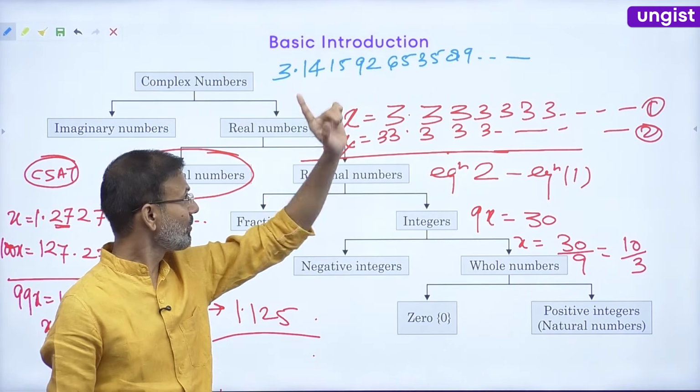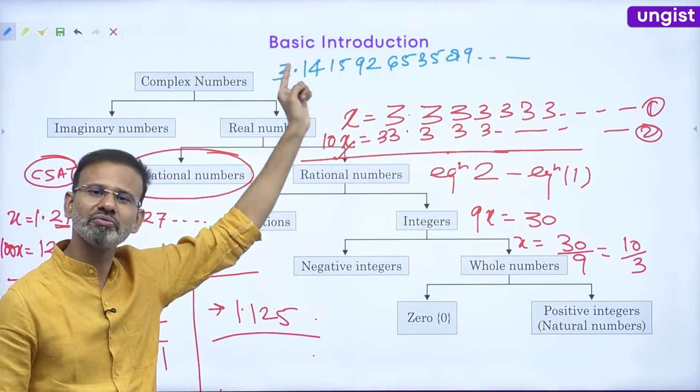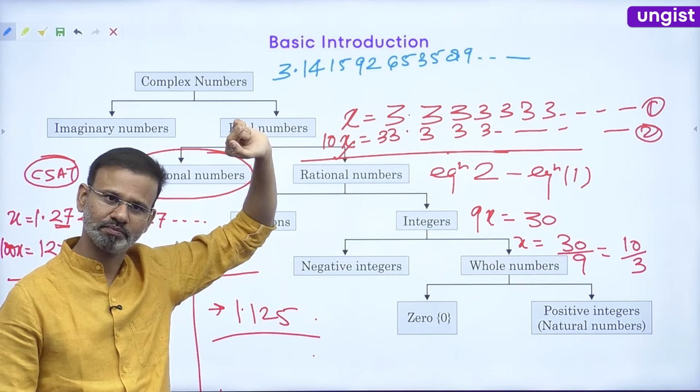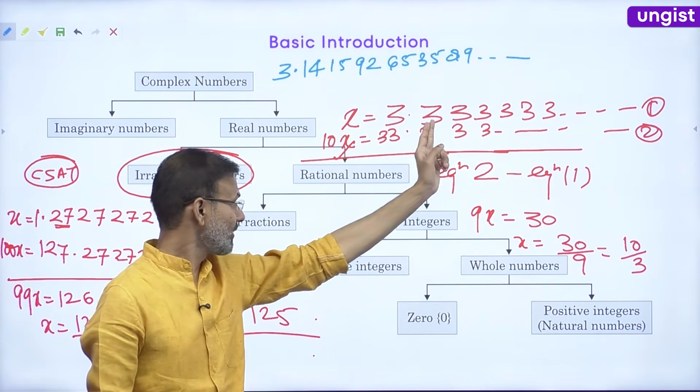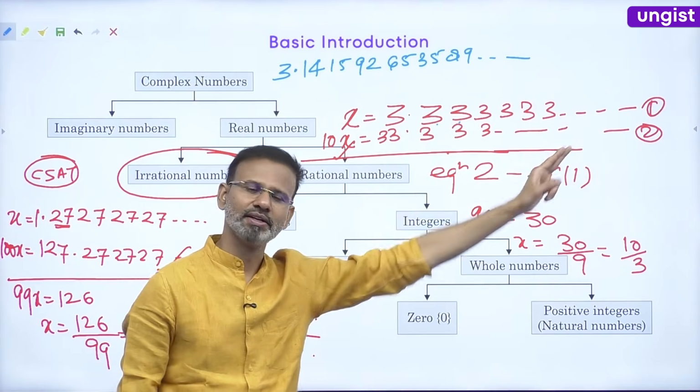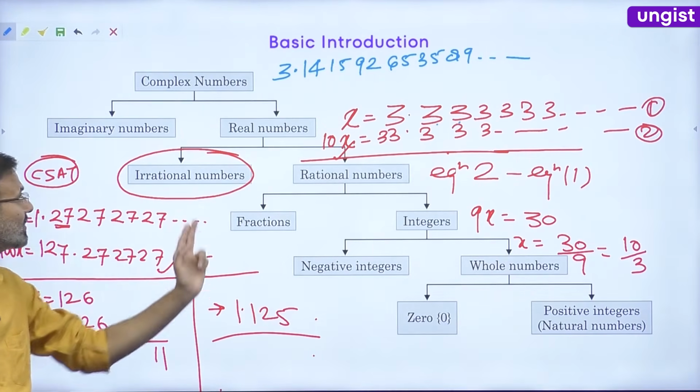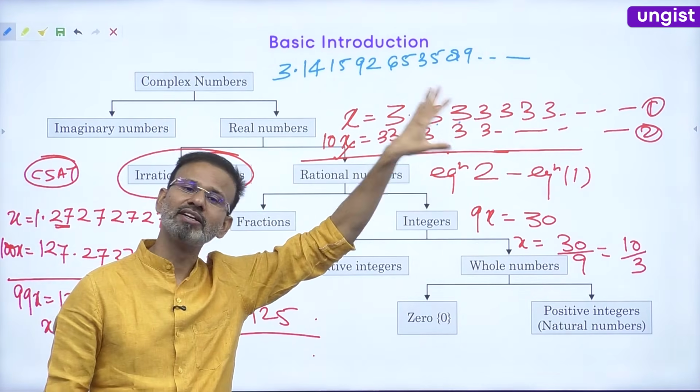Now, if I ask you to convert this number into fraction, guys, this is a problem. See, here also we have infinitely many digits. Here also we have infinitely many digits. And here also we have infinitely many digits.